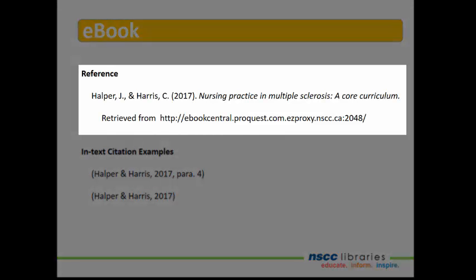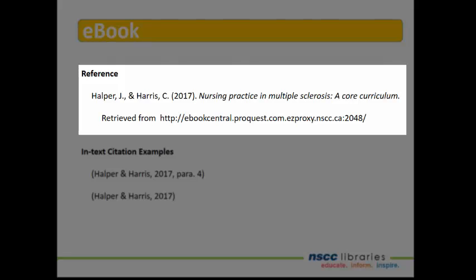eBooks are formatted similarly to print books with one exception. Replace the place of publication and publisher with either a DOI or URL. DOI stands for Digital Object Identifier. You will often find DOIs in library databases or catalogs. If there is no DOI, include the URL of the eBook.